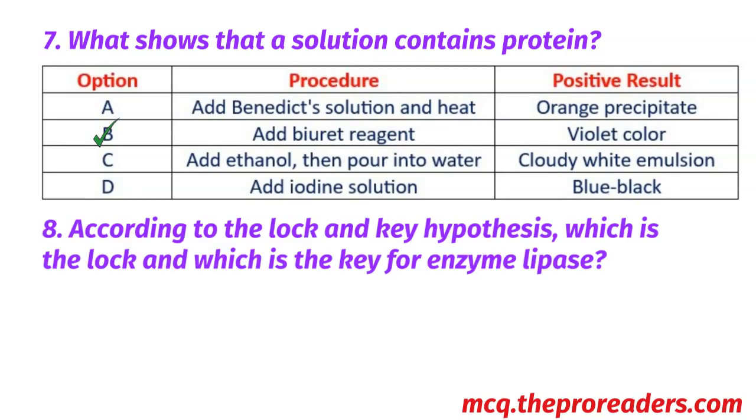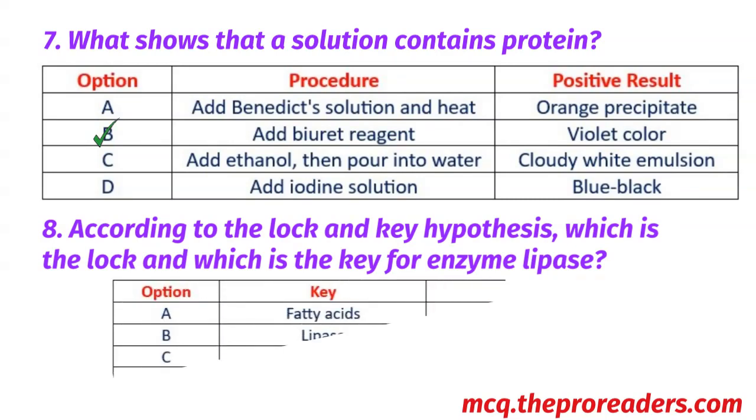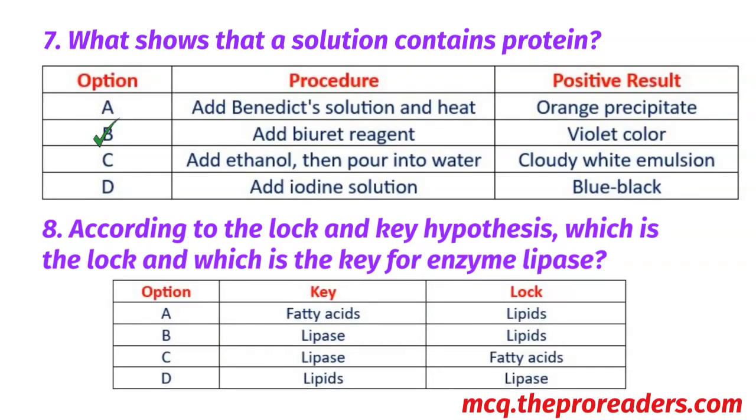According to the lock and key hypothesis, which is the lock and which is the key for the enzyme lipase? Key, lock: fatty acids, lipids; lipase, lipids; lipase, fatty acids; lipids, lipids. Option D, lipids, lipase, is the correct answer.